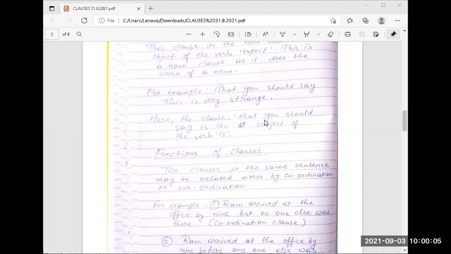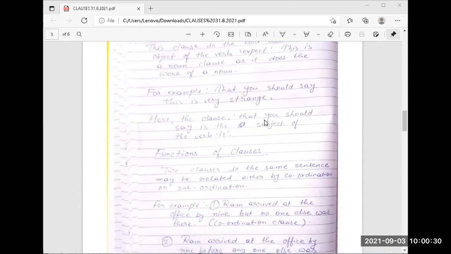Can anyone say what this that is? Here the clause that you should say is the subject of the verb is. What is this that? That is a complement. Noun clause as complements: that. It is very easy to remember that that and whether is a noun clause as complement.